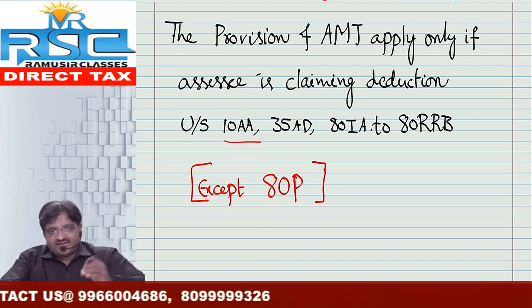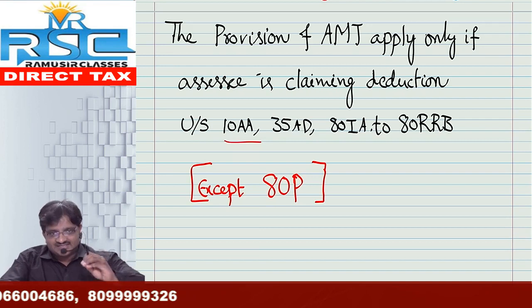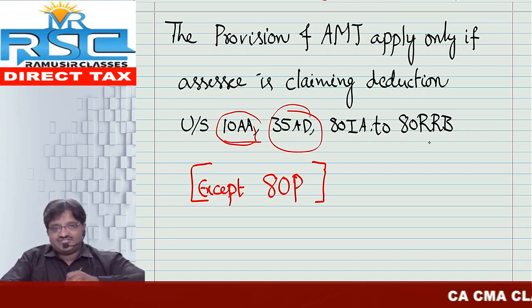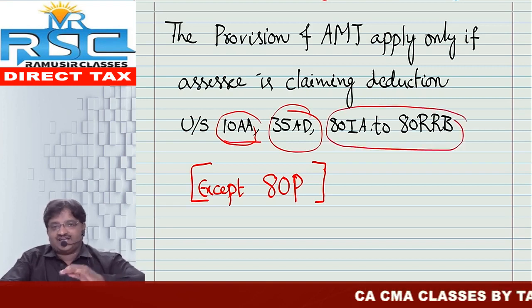So provisions of AMT are applicable to non-corporate SSEs who have claimed deduction under section 10AA, if not 35AD, if not 80H to TT or else 80IA to RRB, either way.